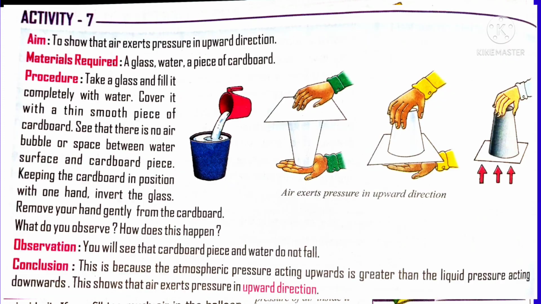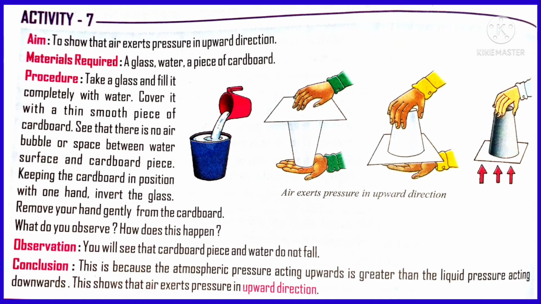to Activity 7, which is to show that air exerts pressure in the upward direction. Here the materials required are a glass, water and a piece of cardboard. Now take a glass and fill it with water up to the brim so that no air is trapped inside the glass. And you have to cover this glass with the cardboard. Keep your right hand on the cardboard and slowly and gently invert the glass. Now remove your hand from the cardboard very carefully.